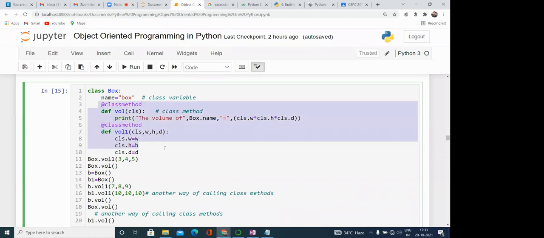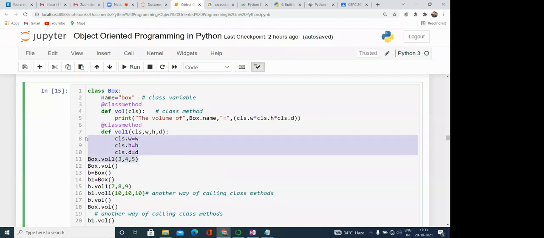One more thing: class methods can also be accessed with the name of the class. So Box.vol1(3, 4, 5) means we are calling this method vol1 using the class Box, and it adds three class variables, w, h, d, with the values 3, 4, 5.